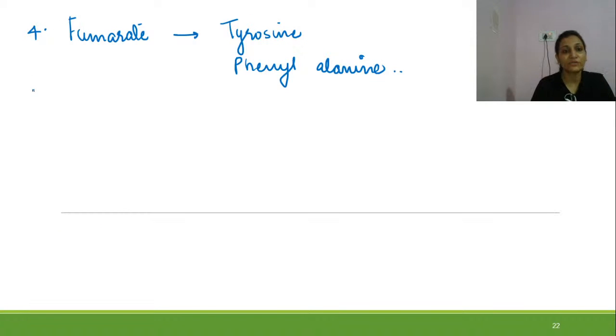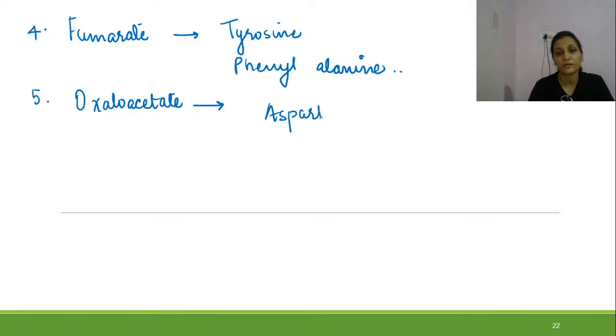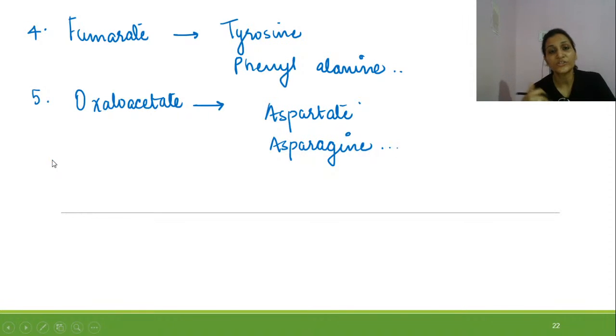Fumarate is given by tyrosine and phenylalanine, and the fifth one is oxaloacetate. Oxaloacetate is given by aspartate and asparagine. So we have seen how there is production of the intermediates of the TCA cycle through the amino acids.